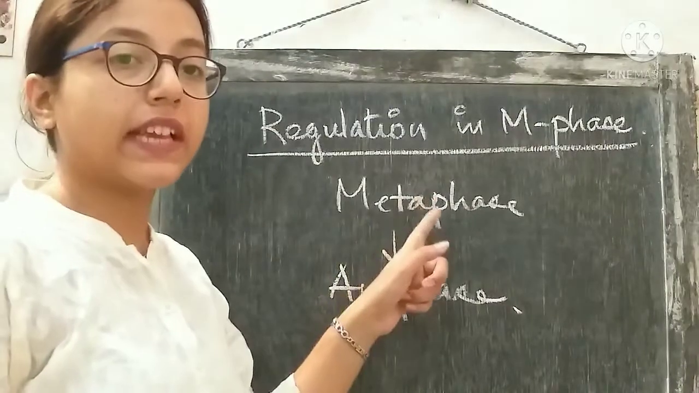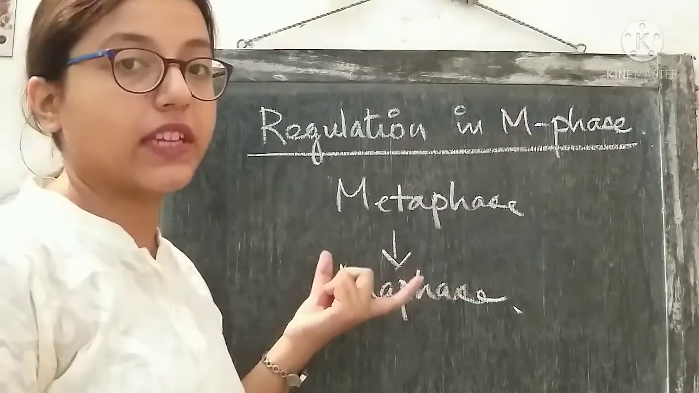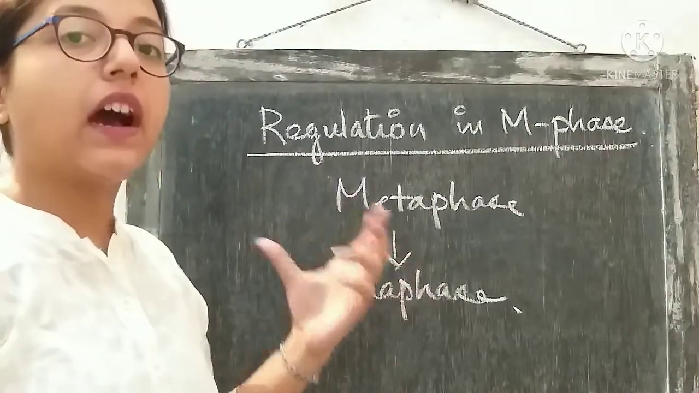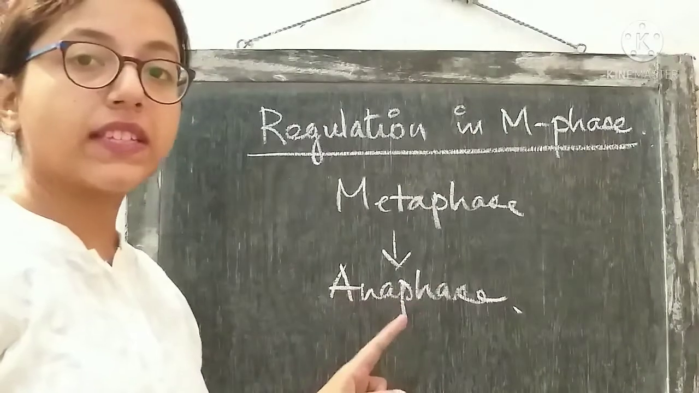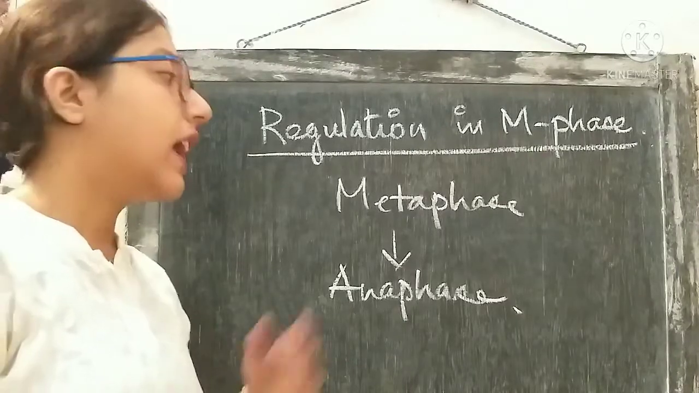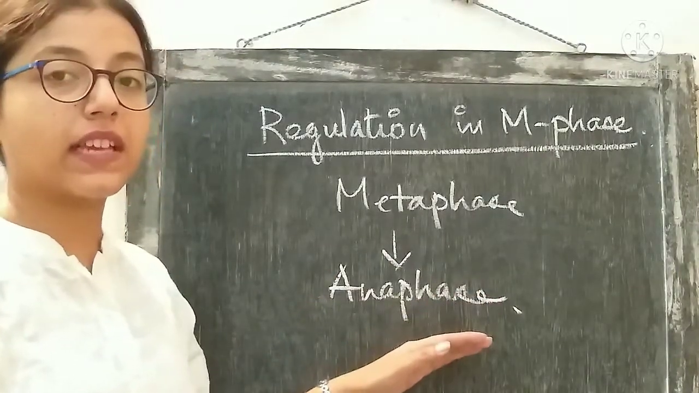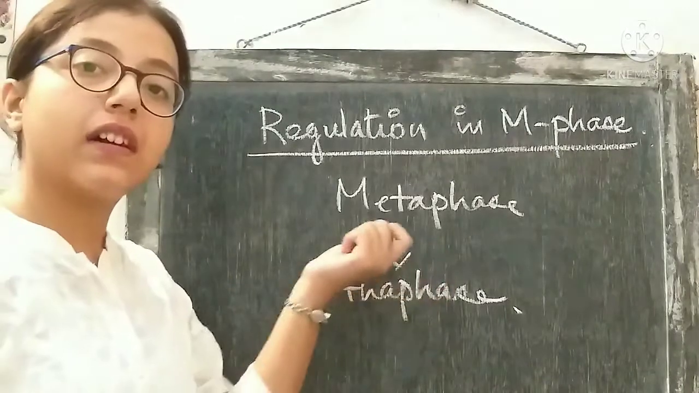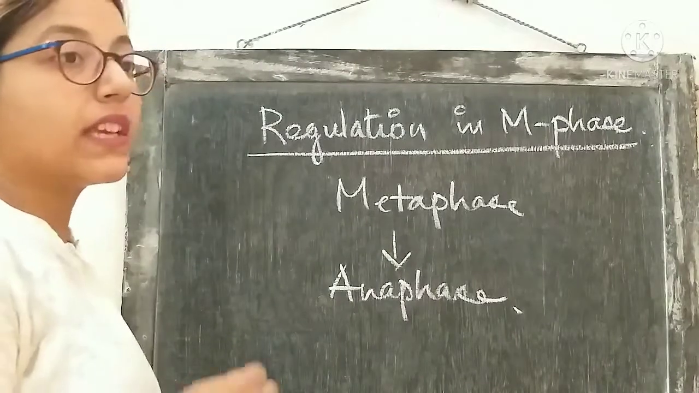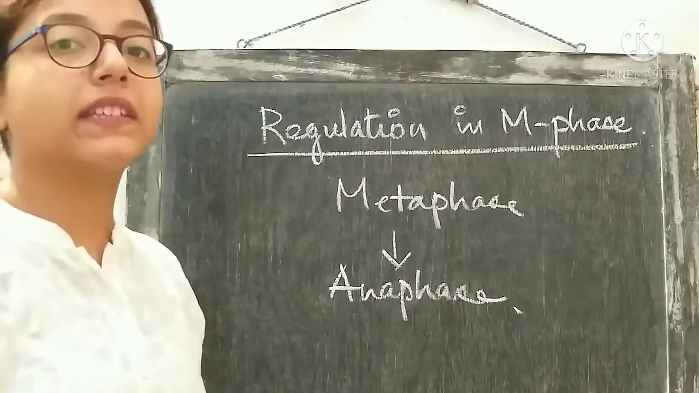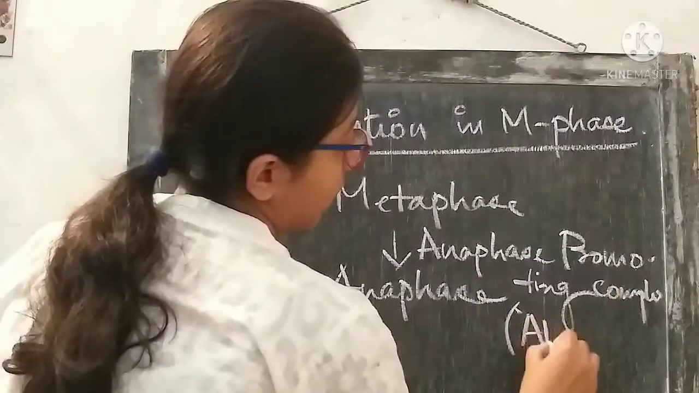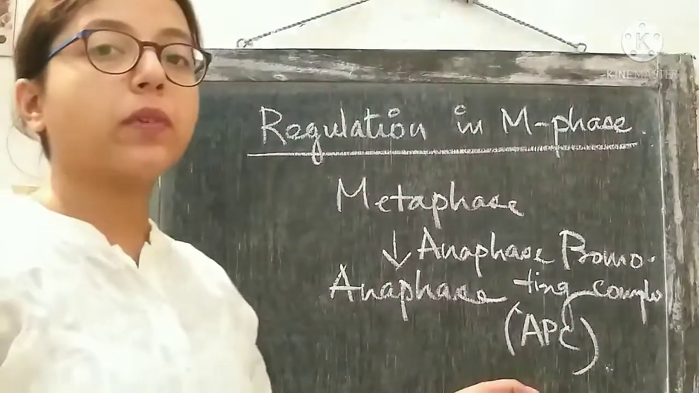So only the cells that complete the metaphase stage correctly are allowed to proceed to the next phase, that means the anaphase. Only the cells that carry out the metaphase stage correctly are allowed to proceed to the next phase of the cell cycle, that means the anaphase. And here lies a regulatory mechanism that is operated by some regulatory proteins. So this regulatory protein complex is called the anaphase promoting complex. It has a short form called APC.